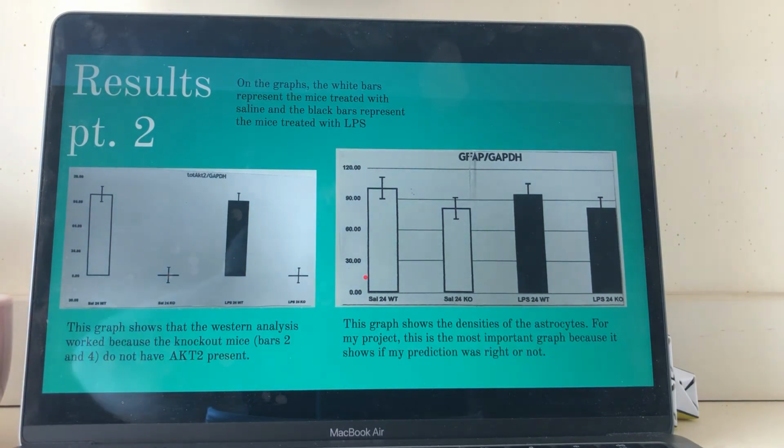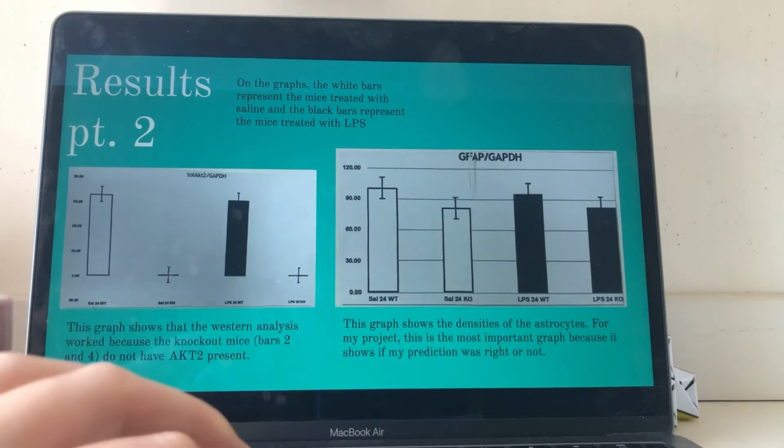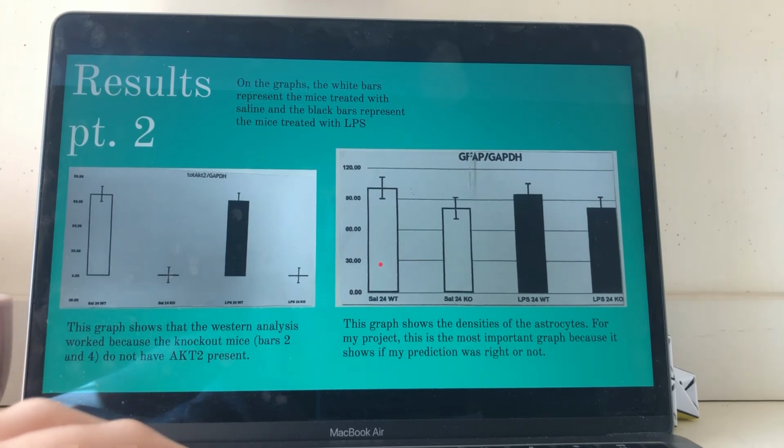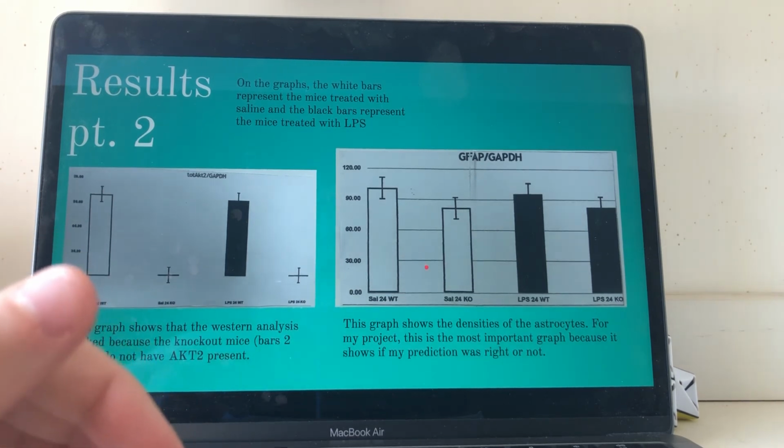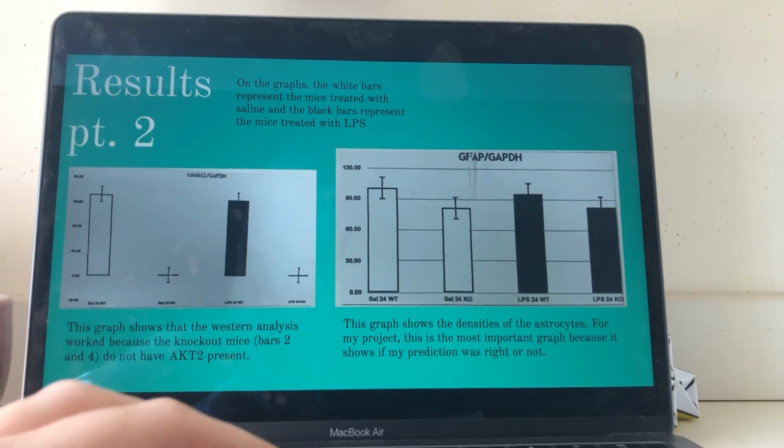So for my prediction, I wanted to see that the wild type bars were showing significantly less astrogliosis occurring than the knockout bars, which did not have AKT2 present, because my prediction was that AKT2 would regulate the astrogliosis.